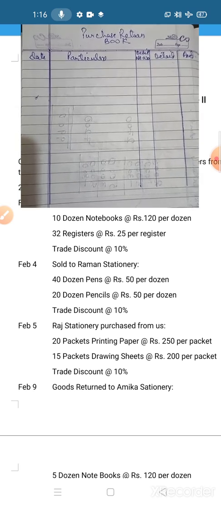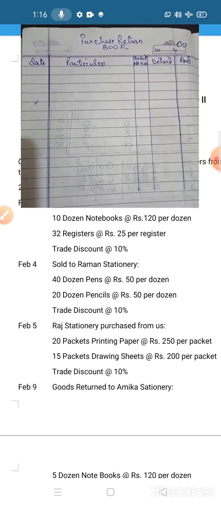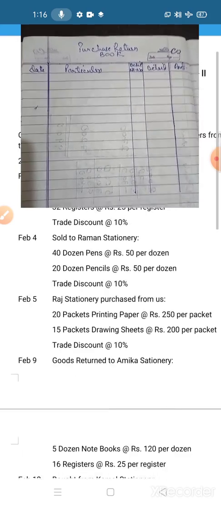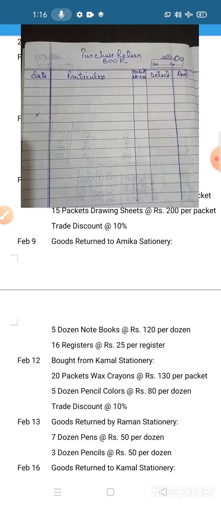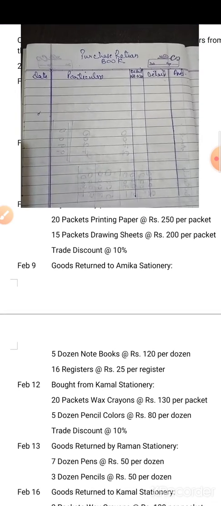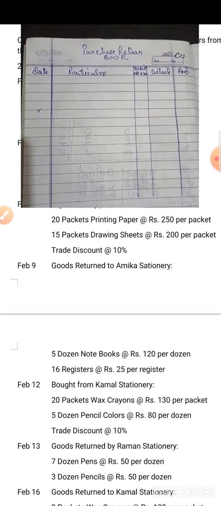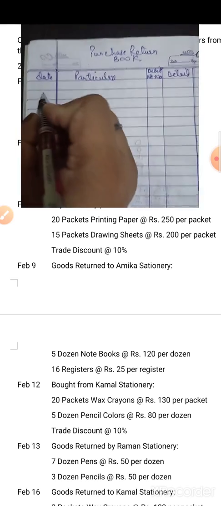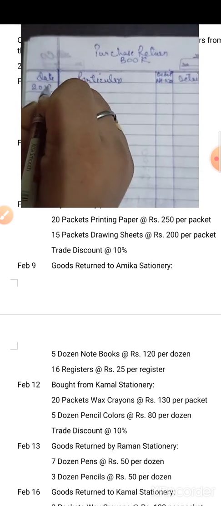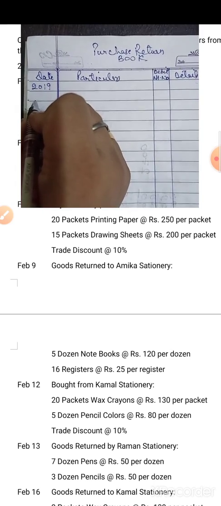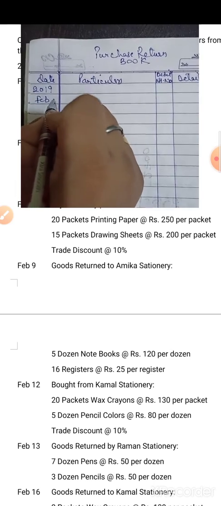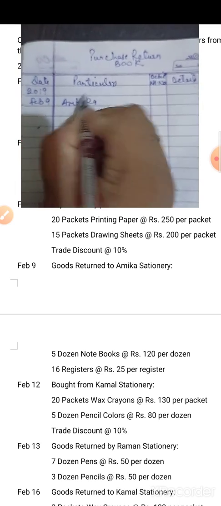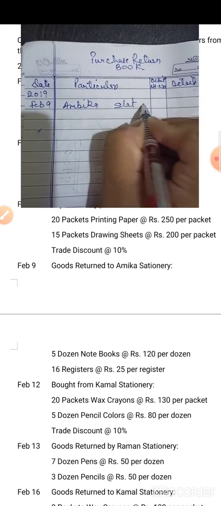So you have to record the purchase return. You have already classified the purchase return transactions. The purchase return transaction of Feb 9: goods returned to Ambika Stationery. So this transaction you have to write down as you have done in the purchase book and sales book. Feb 9, Ambika Stationery.